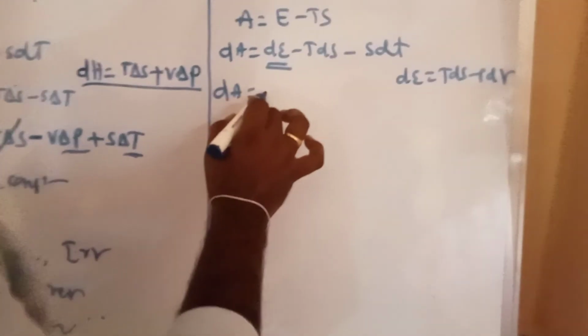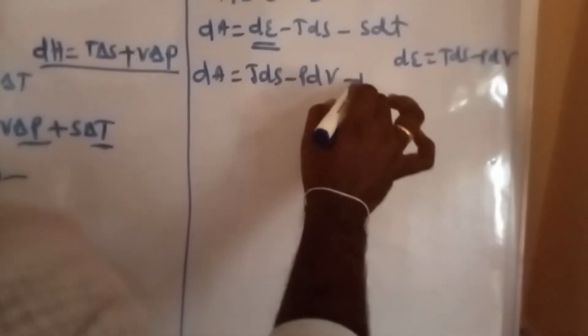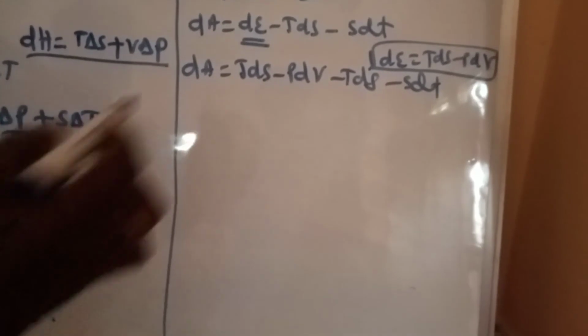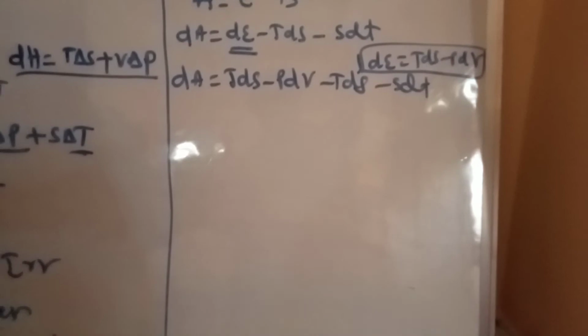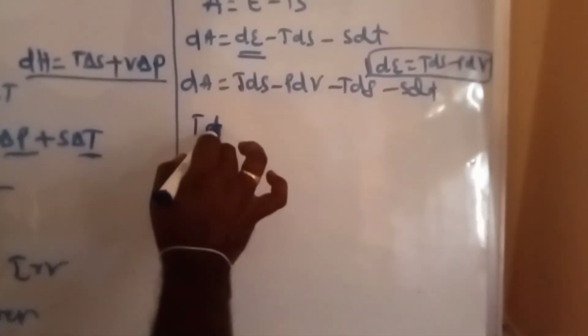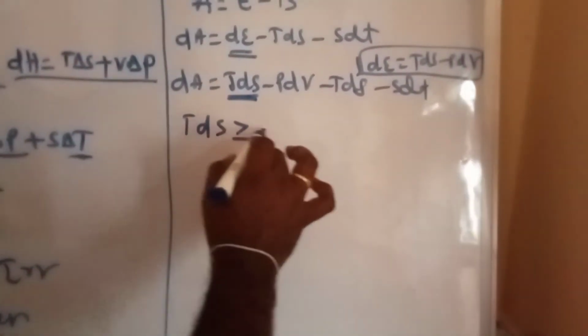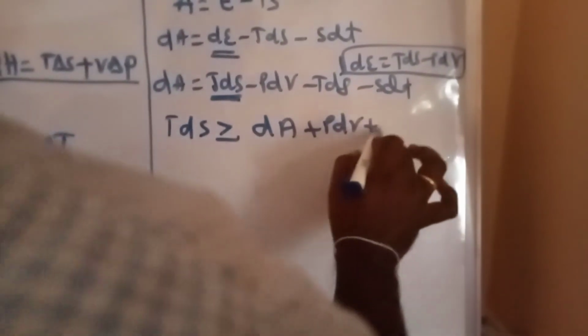I am writing here: TdS minus PdV minus TdS and minus SdT. After that, the terms will cancel. Here also TdS cancels, but dA does not cancel. Why? Because every equation is written as TdS greater than or equal to. I am writing here TdS greater than or equal to as it is, and all remaining terms are written on the dA side. What happens? The signs will be changed: plus PdV plus TdS and plus SdT.